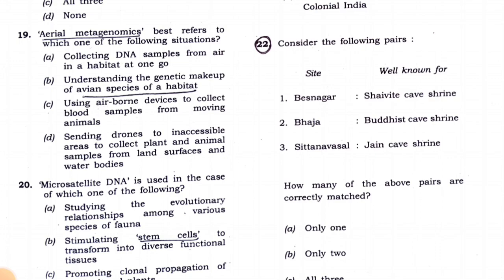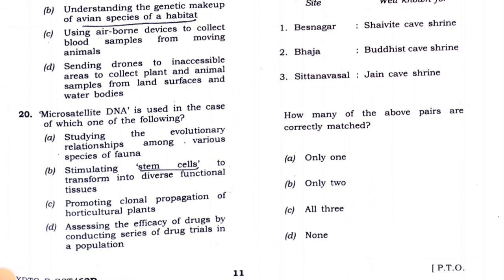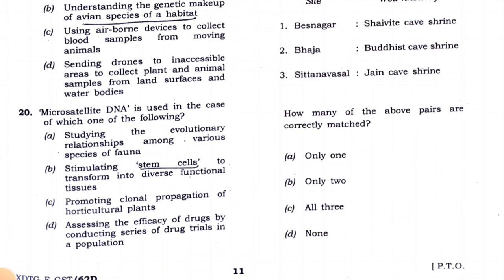Sending drones to inaccessible areas to collect plant and animal samples from land surfaces and water bodies can also be done, but the answer will be A, collecting DNA samples from air in a habitat in one go. In aerial metagenomics, DNA samples are collected from air in a habitat in one go. And then the 20th question is, microsatellite DNA is used in the case of which one of the following?